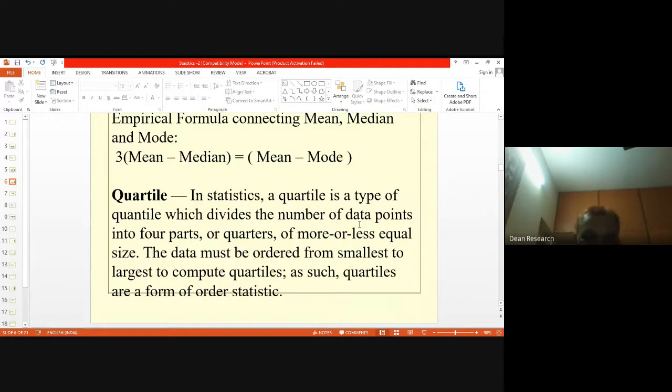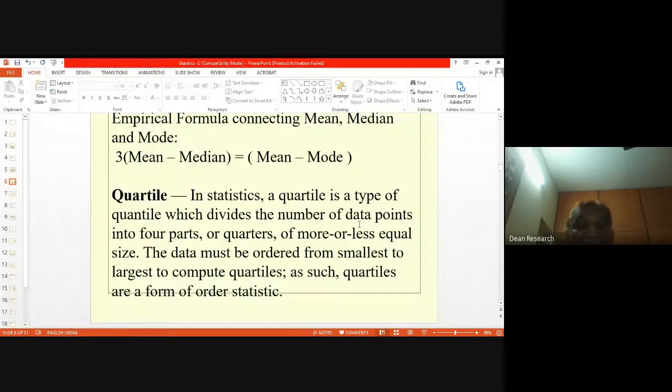We'll take an example and see. Now again, like in the case of median, data must be ordered from smallest to largest to compute quartiles.